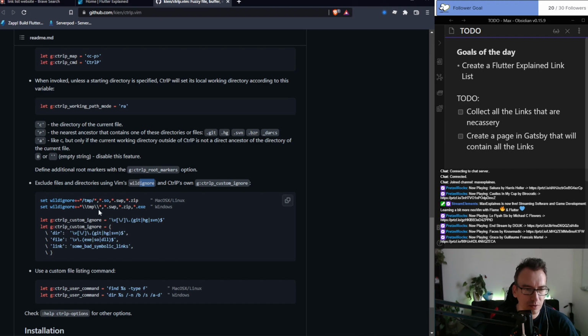So what I would like to do is ignoring the node folder completely. Control P custom ignore folder. This is all the custom folders like .git, .hg, .svn, so to ignore these folders.